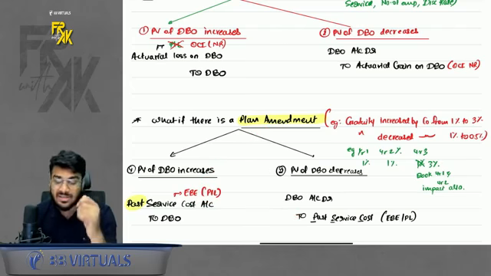Let's say my expectation was I will earn 1 lakh, but is it possible I earned 3 lakhs? So how much excess did I earn? I earned an excess of 2 lakhs because instead of 1, I earned 3. That excess earned on plan asset is actuarial gain or loss on plan asset. So if you earn over and above expected, it is actuarial gain on plan asset. If you earn less than expected, it is actuarial loss on plan asset. Okay, so it is given here.